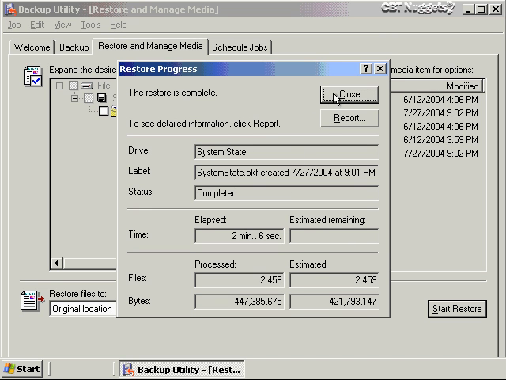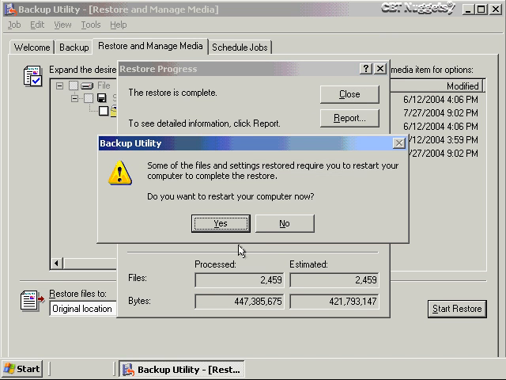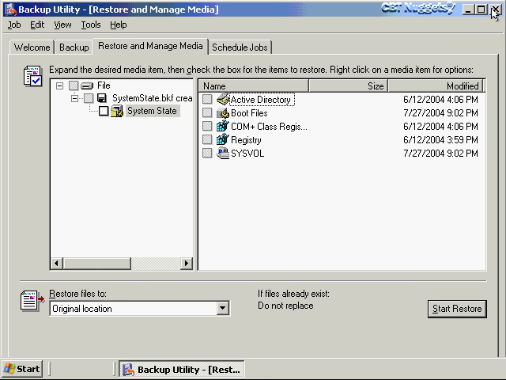And once this is done, it gives us a summary at the end here. We'll go ahead and close this out. It asks if we want to restart the computer. The reflex is just click on yes. In fact, I almost just did that just this very moment. Click no. You really should click no if you want to do an authoritative restore.